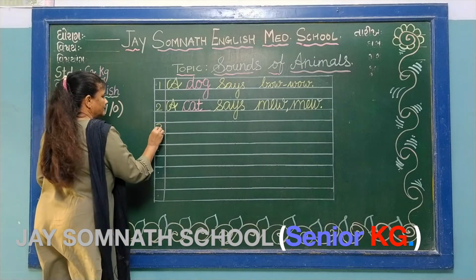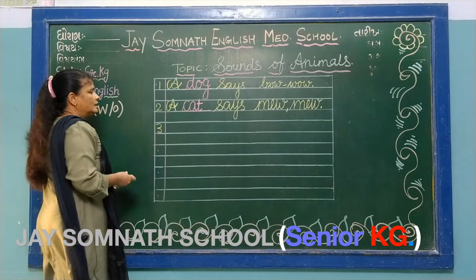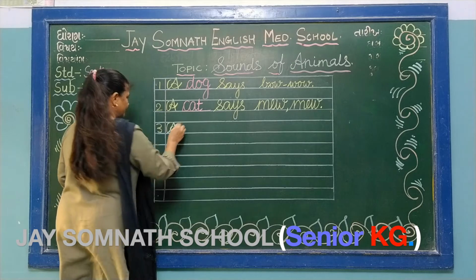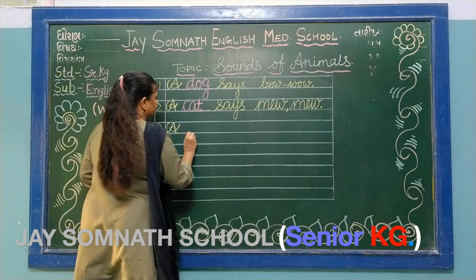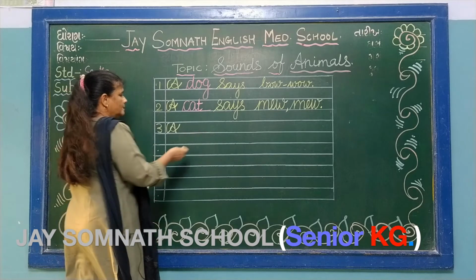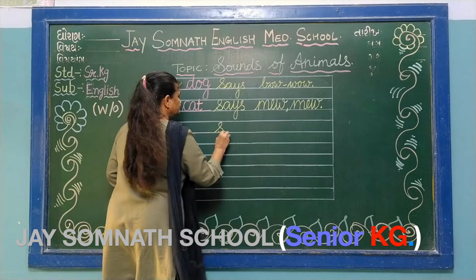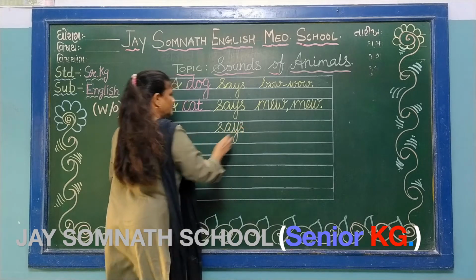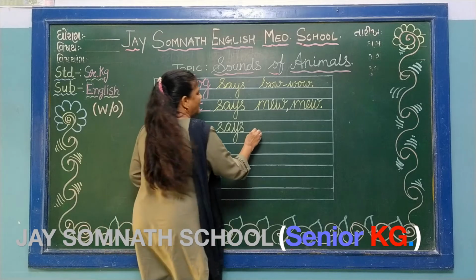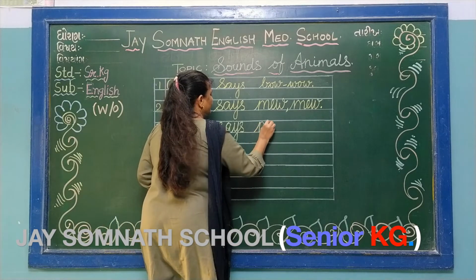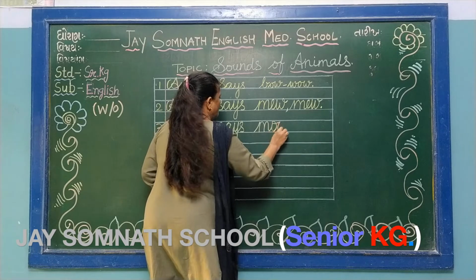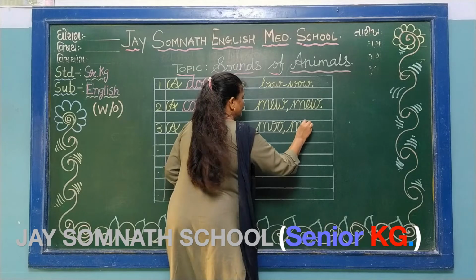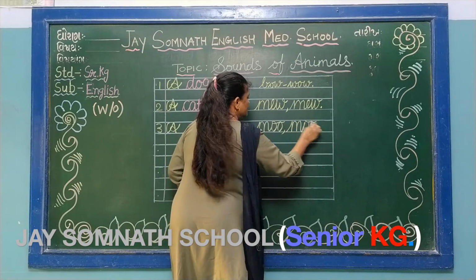Third one. Write in the margin 3 number and just write the capital A. A dash says, S A Y S says, M double O moo, comma, M double O moo, full stop.